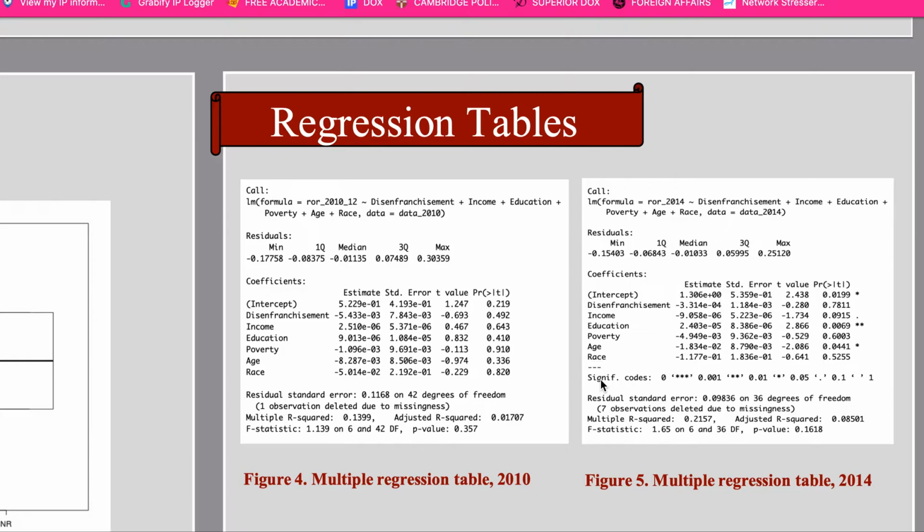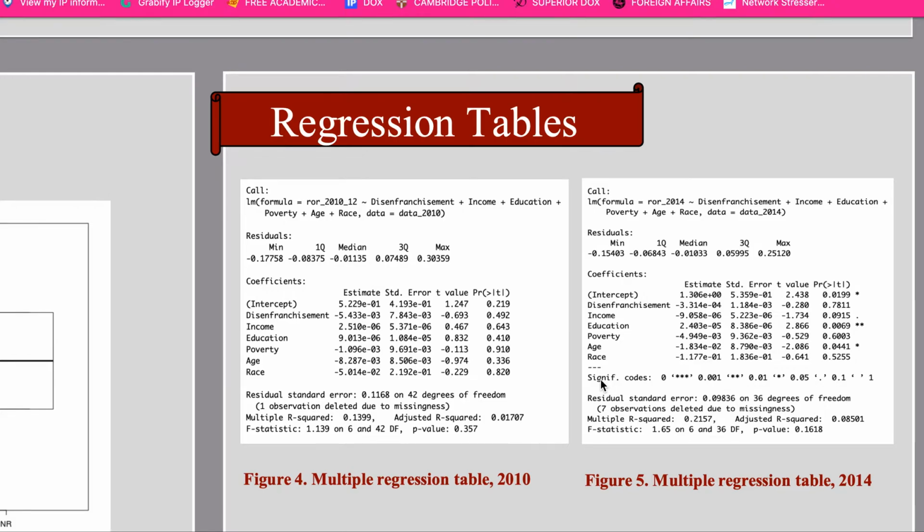As negative 5.433 is not less than 2 standard deviations away from zero, it does not meet the standard criterion of 95% significance. Moreover, according to the adjusted R-squared, approximately 0.017 of recidivism rates can be explained by the disenfranchisement variable, which indicates the model has very little predictive power.